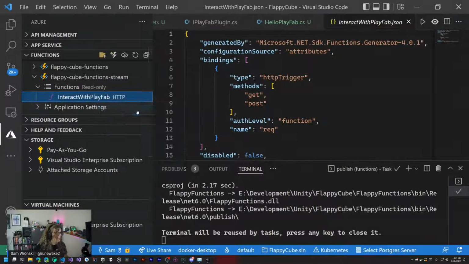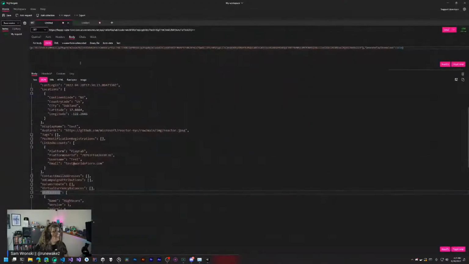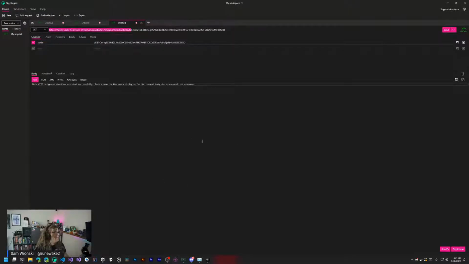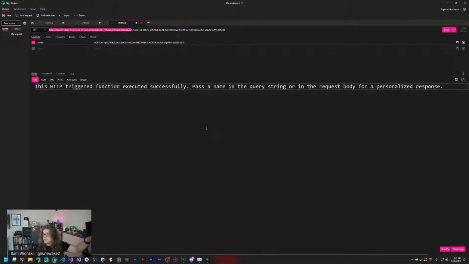We can just copy the URL and invoke that. Let's go and see what happens. This is going to give us our API key, looks like, as well as our invocation. This is Nightingale. If you're unfamiliar, it is a REST app for interacting with things, very similar to something like Postman or other options, if that's something you want, or curl if you prefer a command line. It does the same stuff. This is just the one that I use. And so we run this and we get our response back.